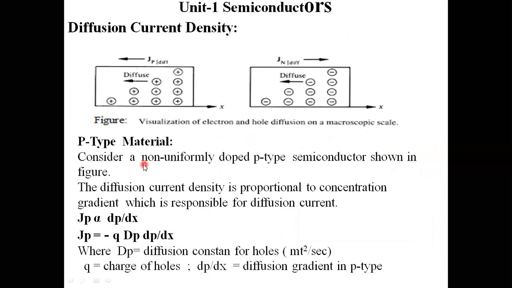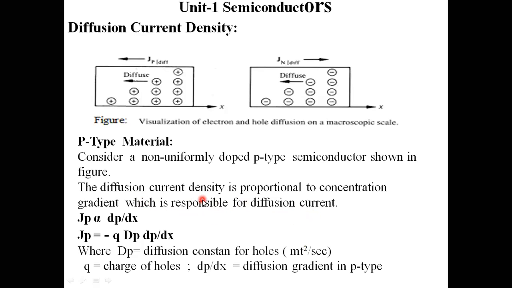For that visualization, I am considering a p-type material: consider a non-uniformly doped p-type semiconductor shown in the figure. The diffusion current density is proportional to the concentration gradient, which is responsible for diffusion current.